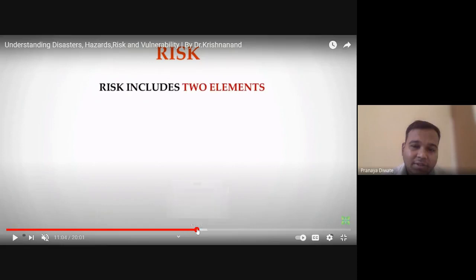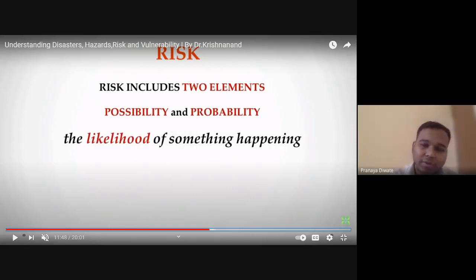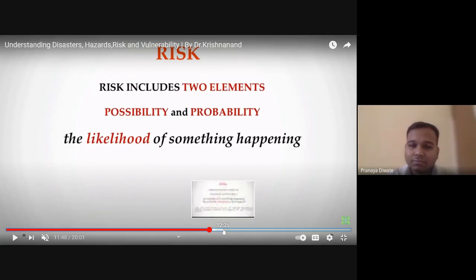Then what is risk? Risk includes two elements, possibility and probability. That means what kind of probability there is, and what is the possibility of that earthquake. And what is a disaster?